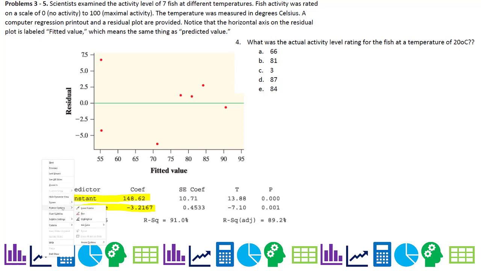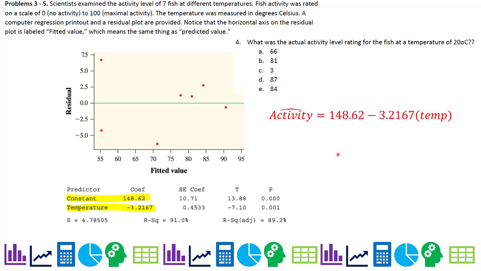So we're going to create an equation with that. And here's our equation. Predicted activity, when you have that hat on it, it says predicted, equals your y-intercept. And in this case, because the slope is negative, we say minus 3.2167 times the temp. And we substitute in the temp, and we get the predicted activity is